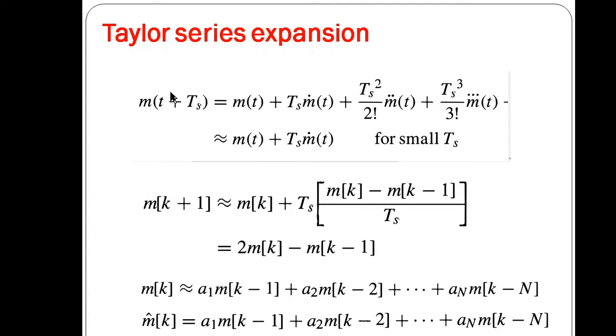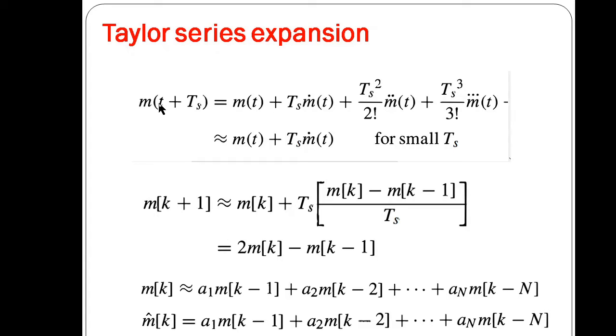So the future value of the signal or future value of the sample, that is m(t plus Ts), by the Taylor series is equal to m(t) plus Ts m dash t, that is the first order differential, then plus Ts square divided by 2, then m double dash t, and so on. So we are having this Taylor series. We are very much familiar with this series. So we can have any expansion using Taylor series.